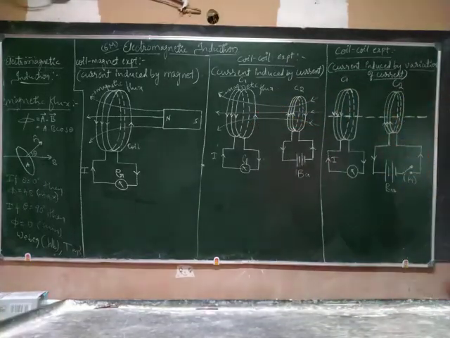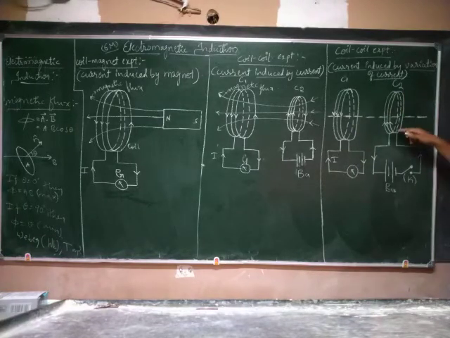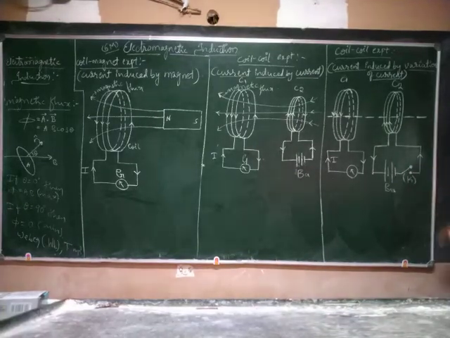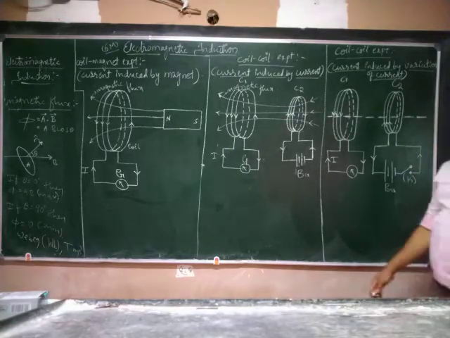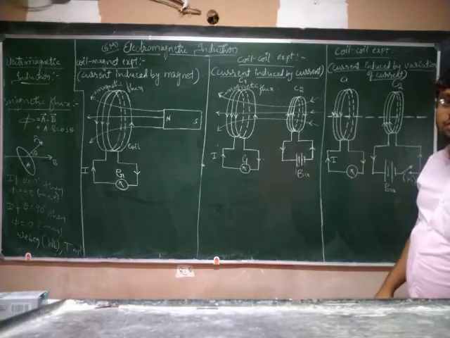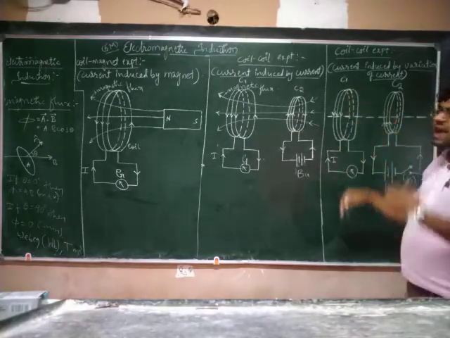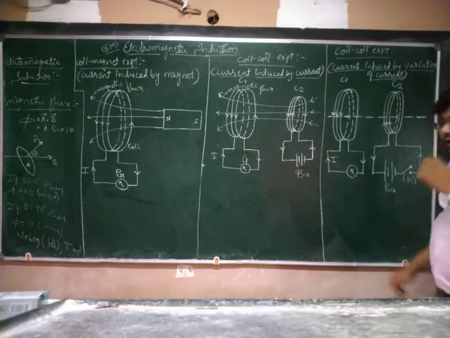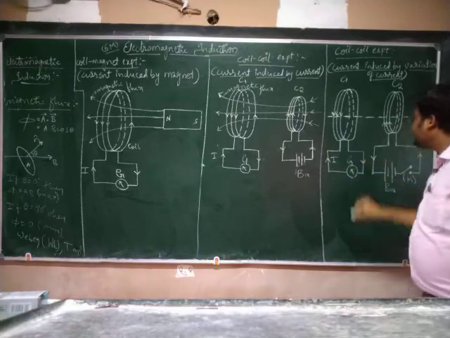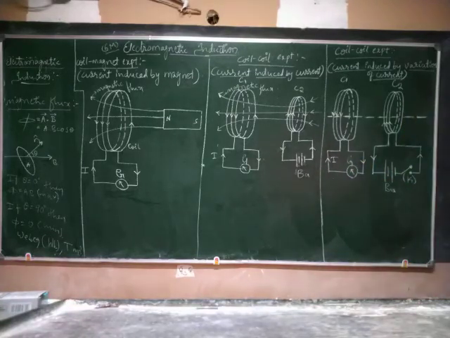But here what happens? Look here, C2 is the coil which is connected to the battery with the help of a tapping key. When we close this tapping key, then only the current flows in the coil C2. When we open this tapping key, the current flow through the coil stops, ceases. And C1, as usual, will be connected to the galvanometer. Okay? Right?